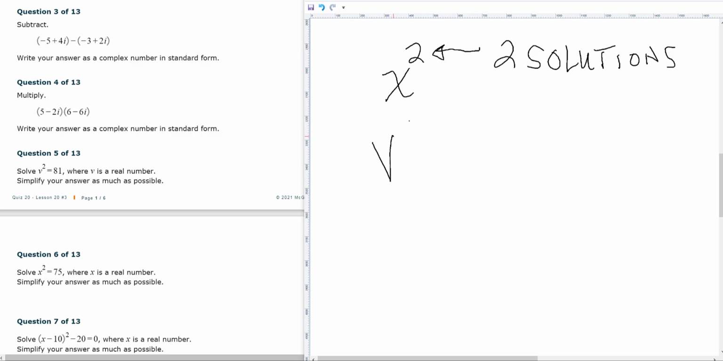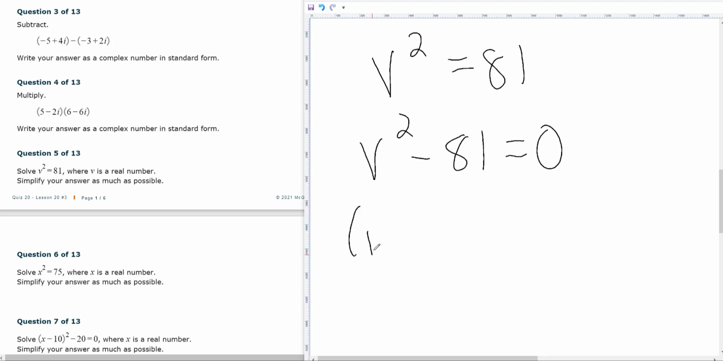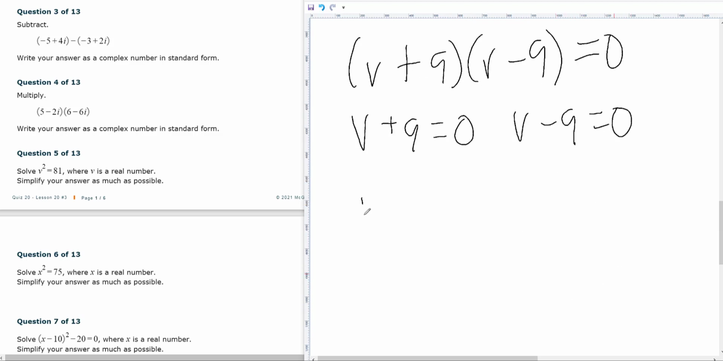For example, in v squared equals 81, that's a square, so I'm going to set it equal to 0. And I'm going to factor it, v plus 9, v minus 9, to solve it. So that gives me v plus 9 equals 0, and v minus 9 equals 0. So I do in fact find two answers. V is minus 9, and v is plus 9.